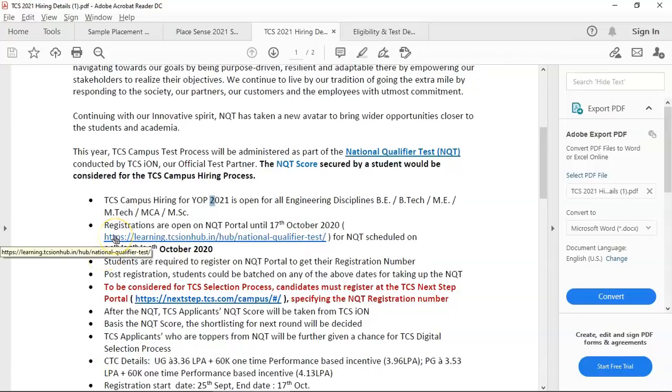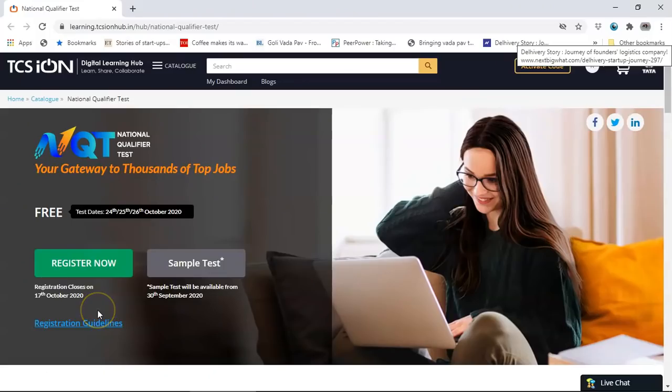So firstly, what you need to do is click on this link. This link will be given in the description, learning.tcsion.hub.in. You first have to come in here and click on this, and when you click on this, this window will come up. In this window, there are two things to see. One, you will have the register now button. You will have the sample test button. The sample test will be available from 30th September. So please do log in on 30th September and access it.